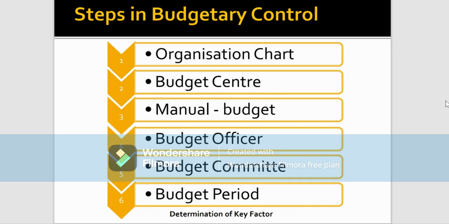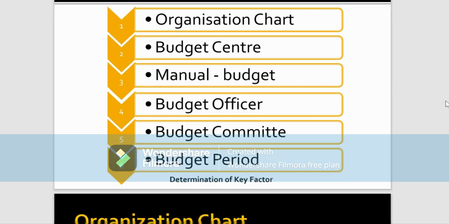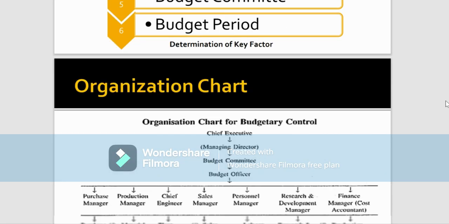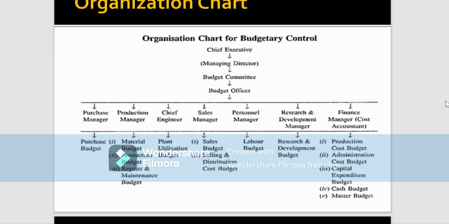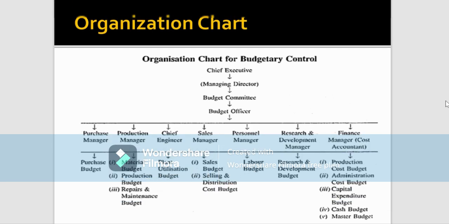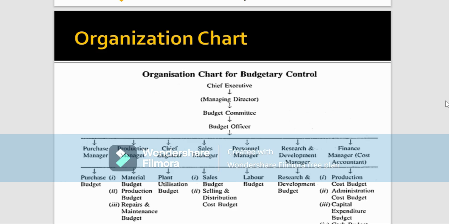So the next step is the budget center. Budget center is the part of the organization for which the budget is basically prepared. In this particular slide, you can see the organization chart. This is what I was trying to explain when I was telling you in terms of theoretical aspects. Going on with the third step, it's the budget manual. The budget manual is a document which spells out the duties and also the responsibilities of various executives who are concerned in preparing the budget.